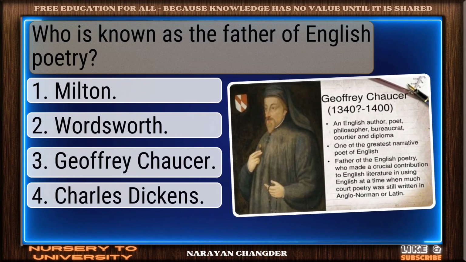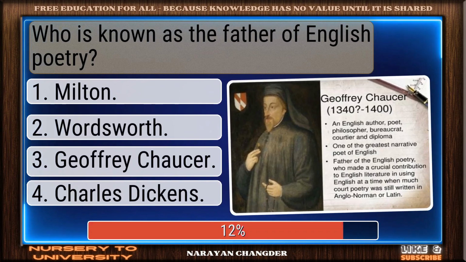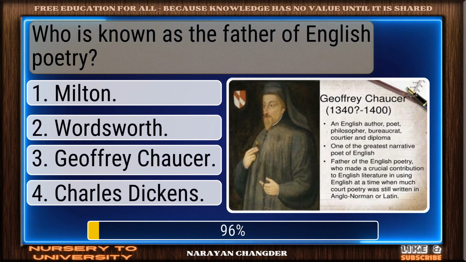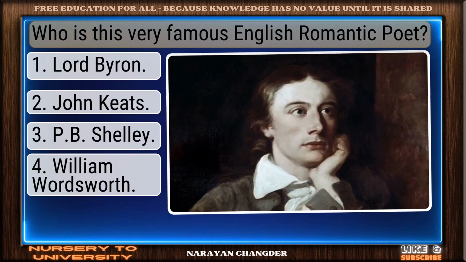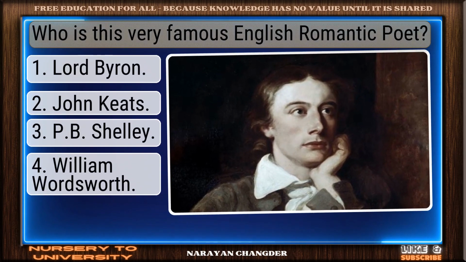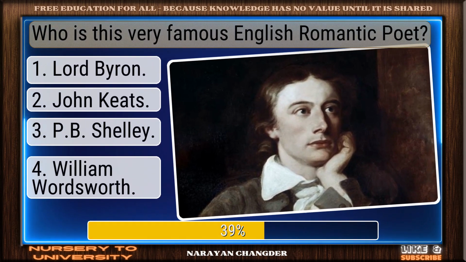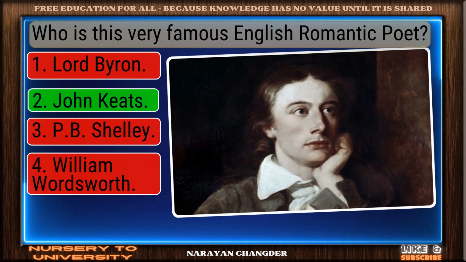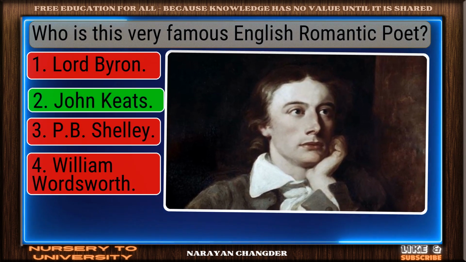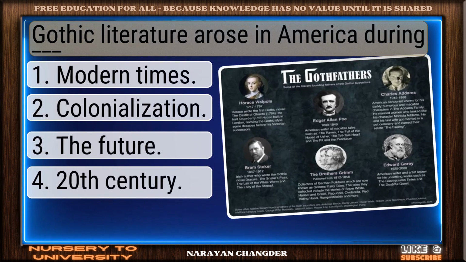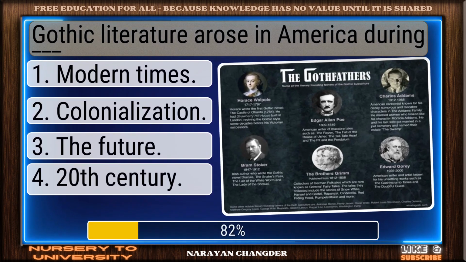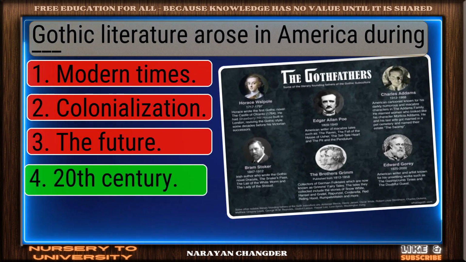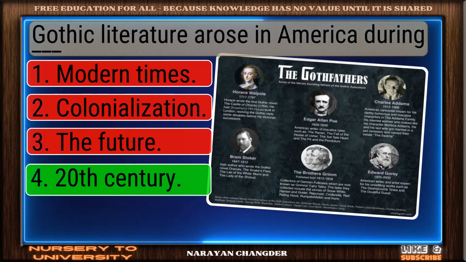Who is known as the father of English poetry? Correct. Geoffrey Chaucer is spot on. Who is this very famous English romantic poet? Right choice. John Keats is. Gothic literature arose in America during dash. Well picked. 20th century is correct.